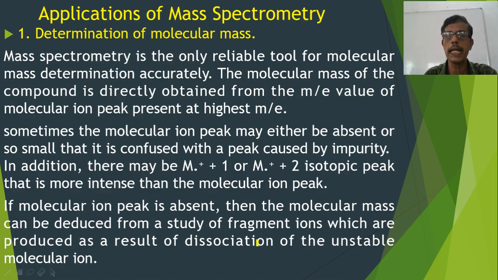Finally, we will discuss applications of mass spectrometry. First is the determination of molecular mass. The molecular mass of the molecule can be determined from the molecular ion peak if it is of highest intensity. If the charge of the molecular ion is M plus, then m/e itself is the molecular mass of the compound. If the molecular ion peak is very weak, we have to determine the molecular mass from the fragment ion peaks after knowing the fragmentation pattern.